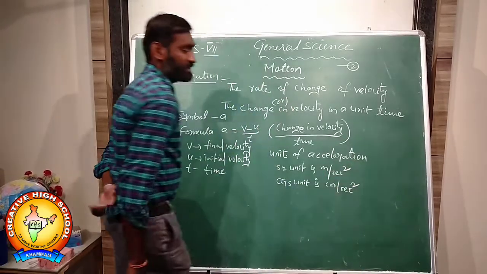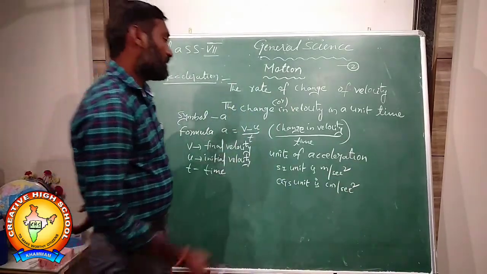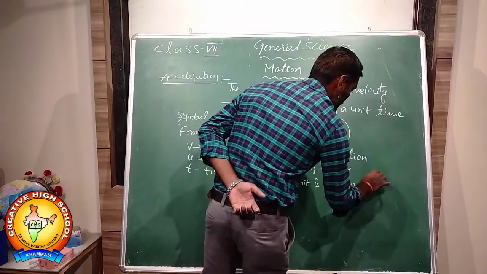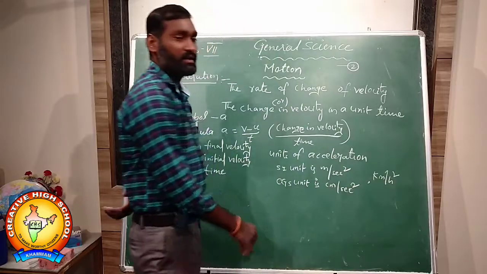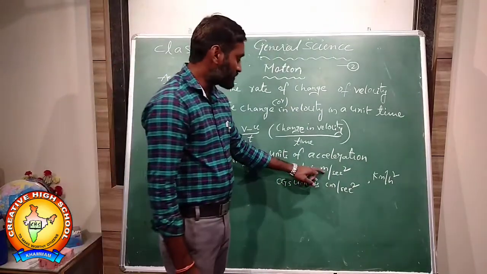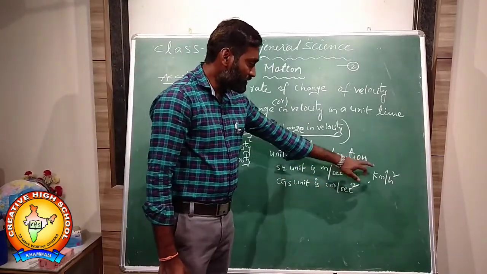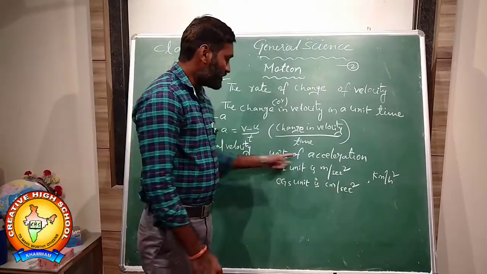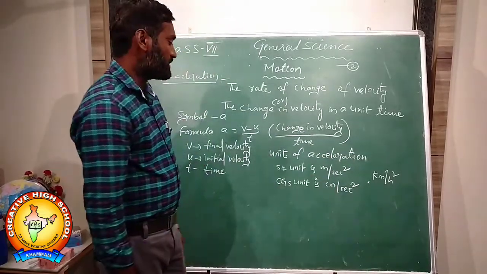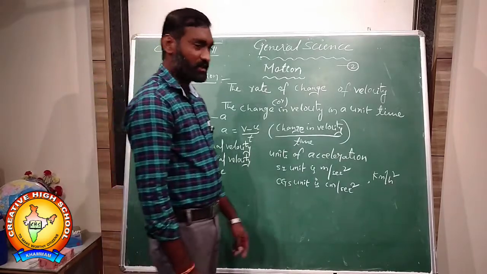Another unit is kilometer per hour square. Meter per second square, centimeter per second square, kilometer per hour square. These two are very important for us: the SI unit of acceleration and the CGS unit of acceleration.